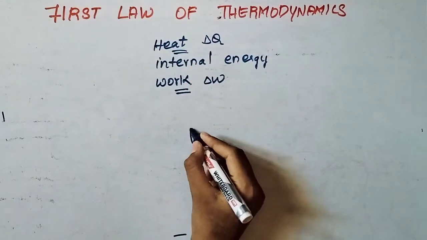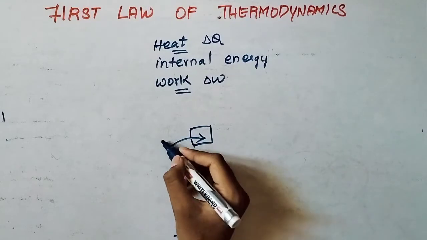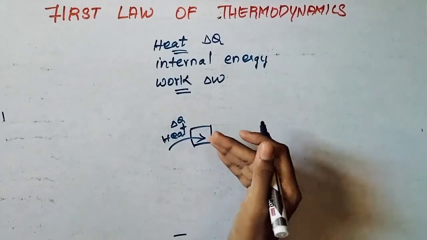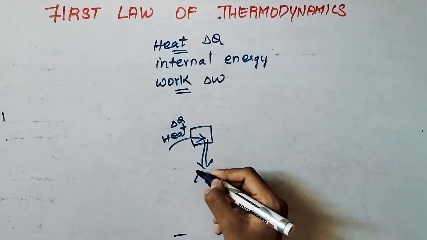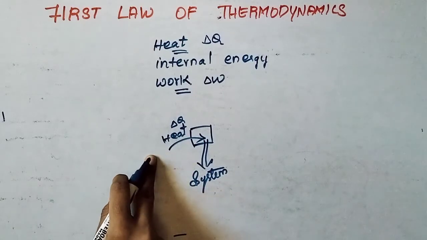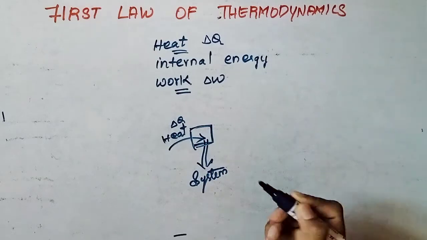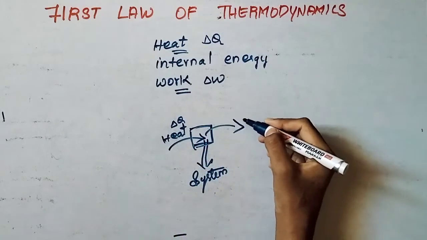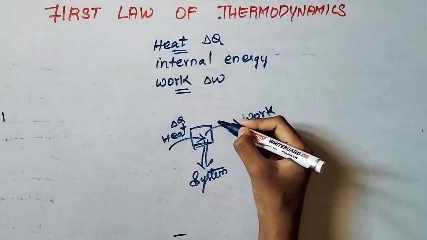If I give this system a certain amount of energy as heat, del Q, then in turn the system does some work, some energy in the form of work.